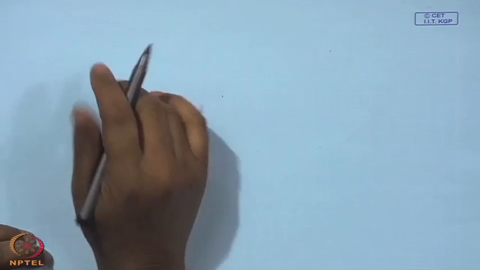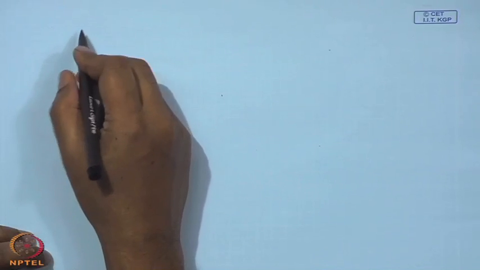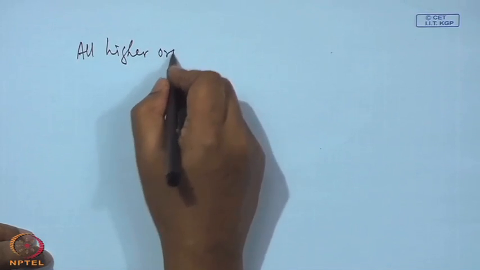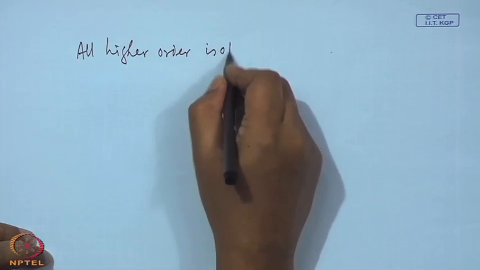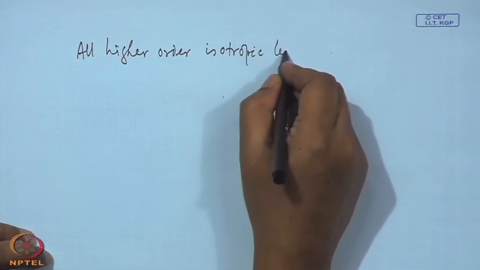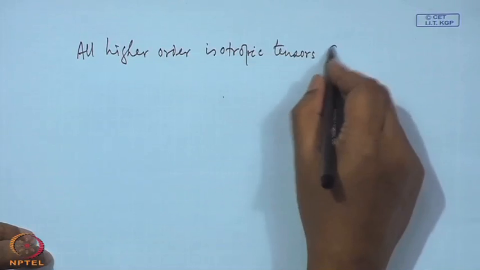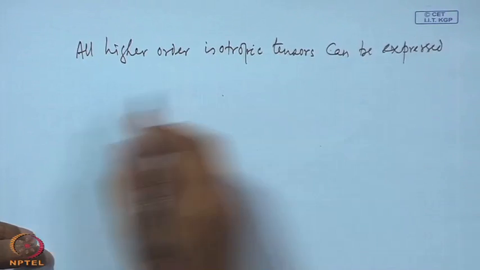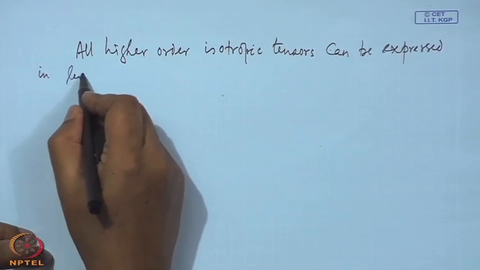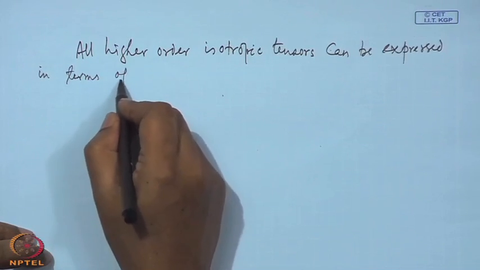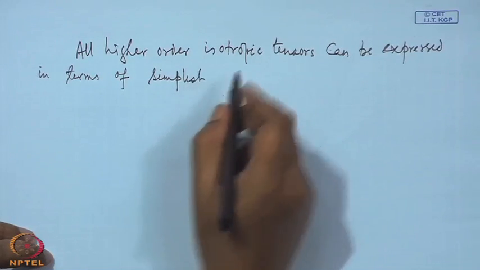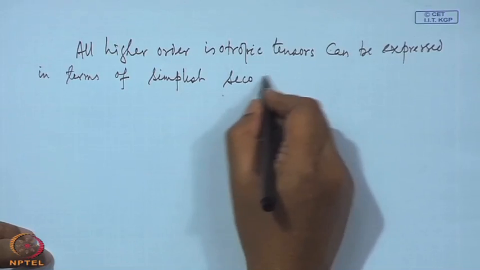This result, you just accept and take for granted without any proof, that all higher order isotropic tensors can be expressed in terms of the simplest second order isotropic tensor.